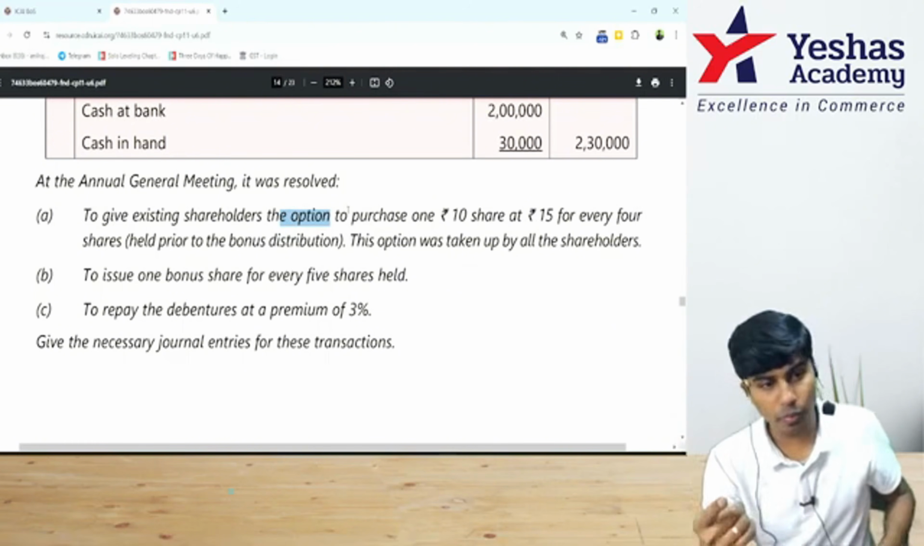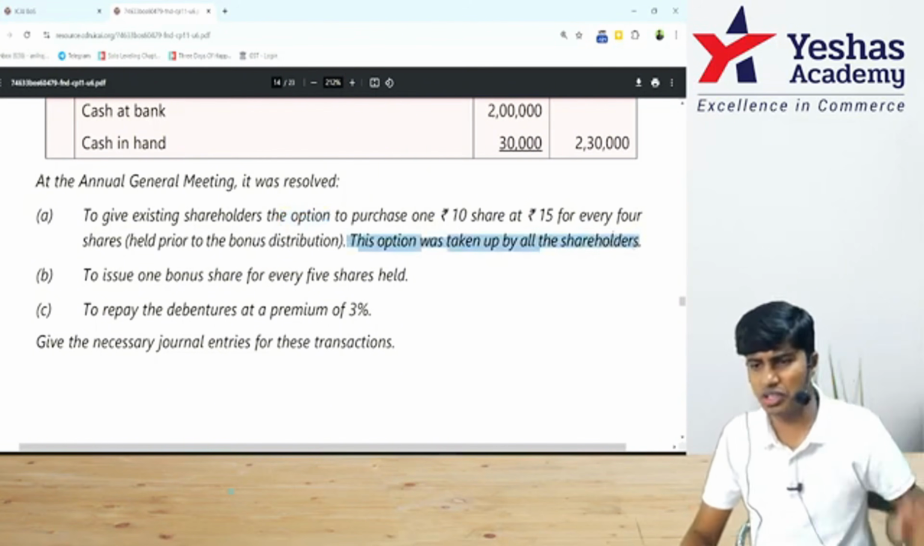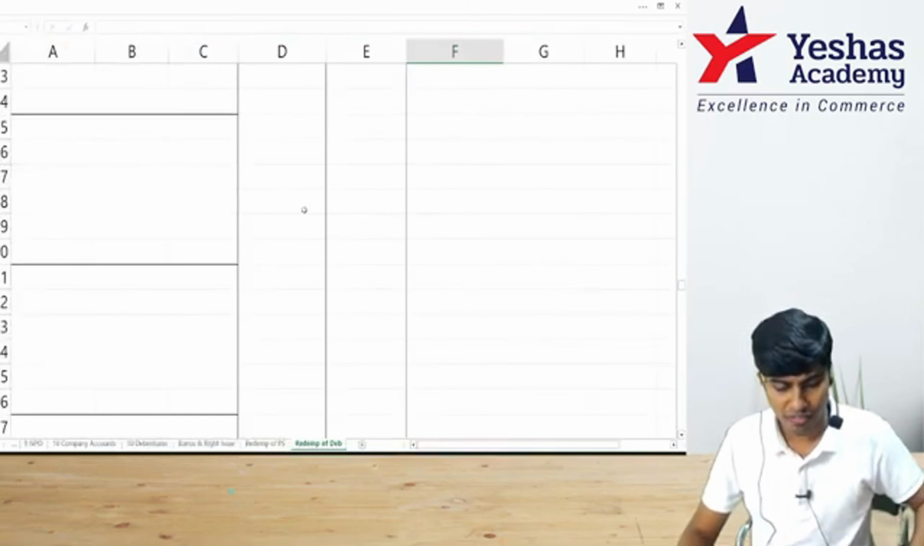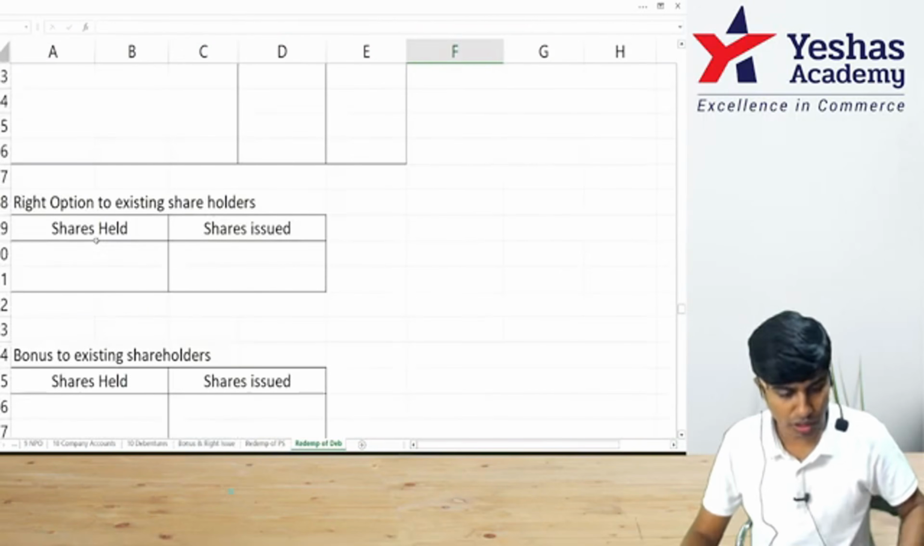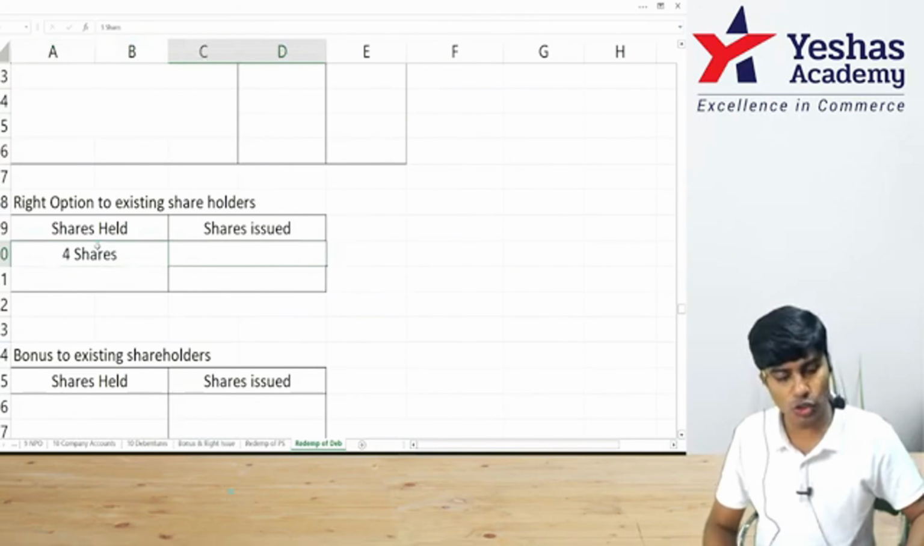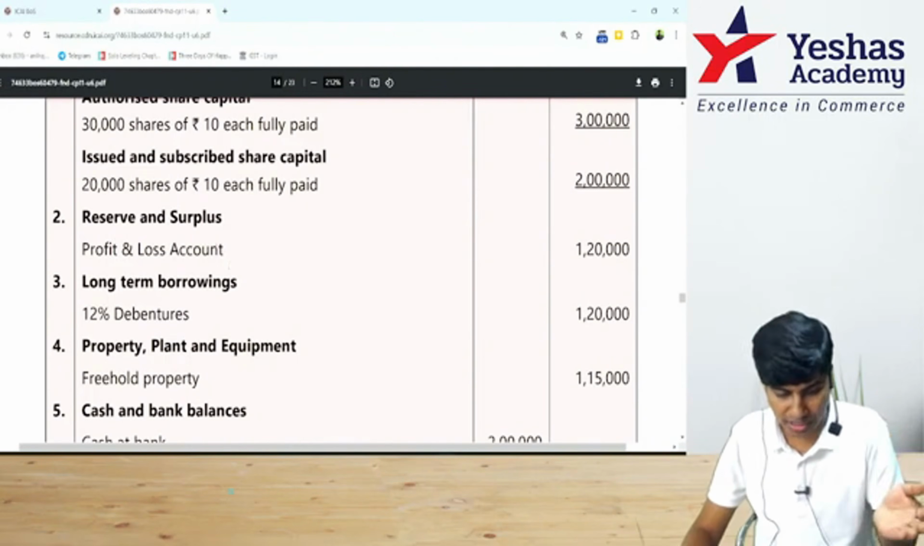1 right share for 4 shares held. Nominal value 10, issue price 15. They're saying this option is taken up by all the shareholders. Everyone agreed. Everyone took the shares. First, let's do the working note. Focus on the working note. If the shares held are 4, shares issued will be 1.